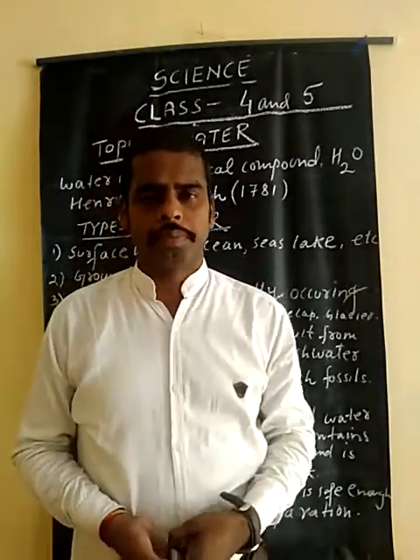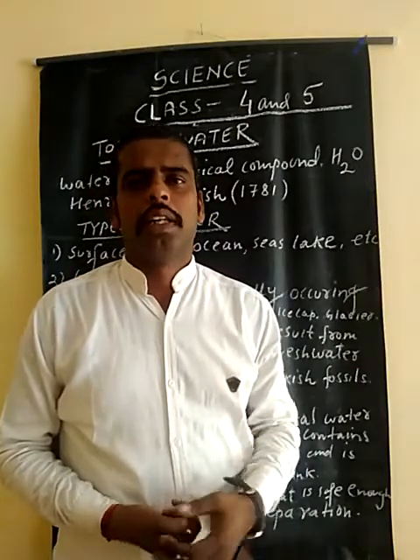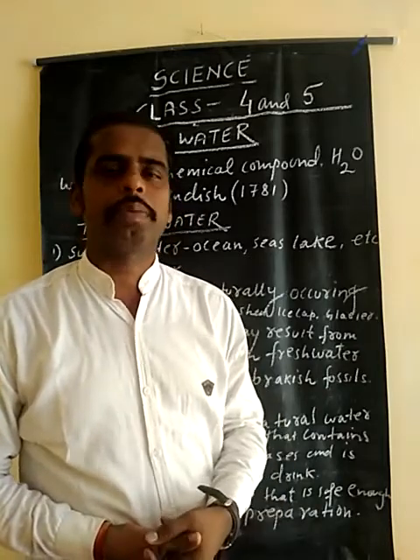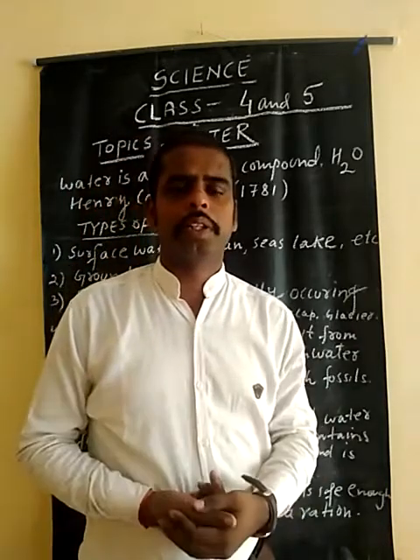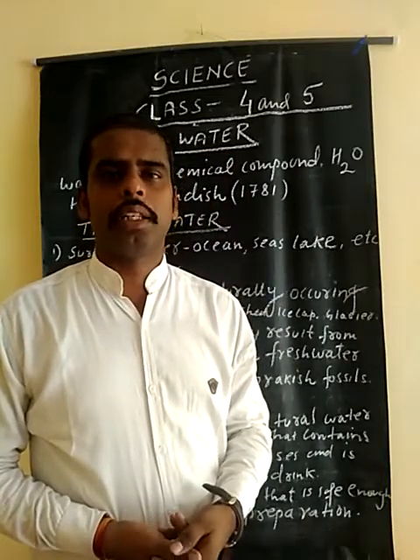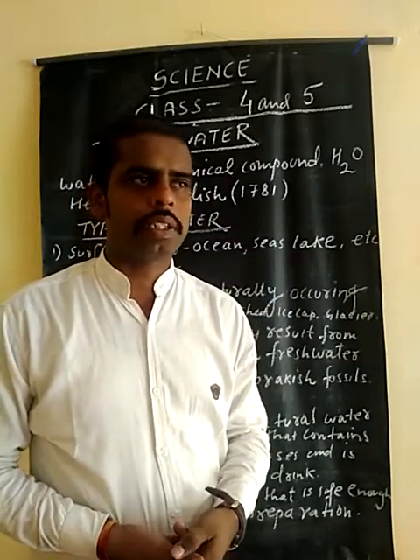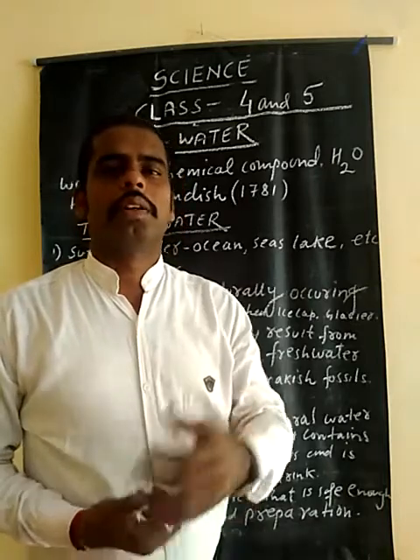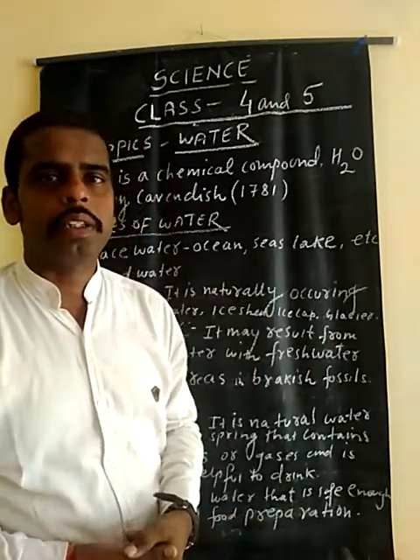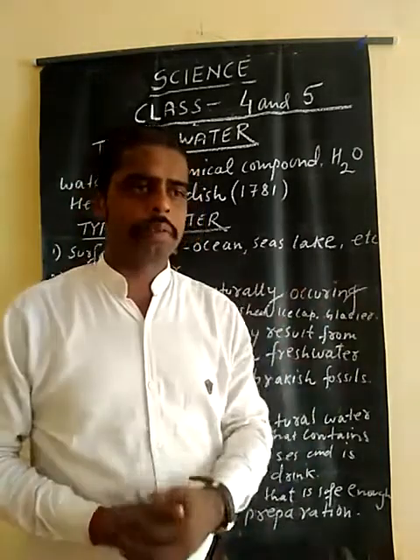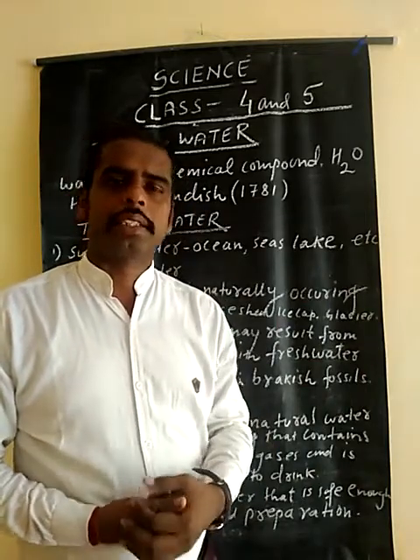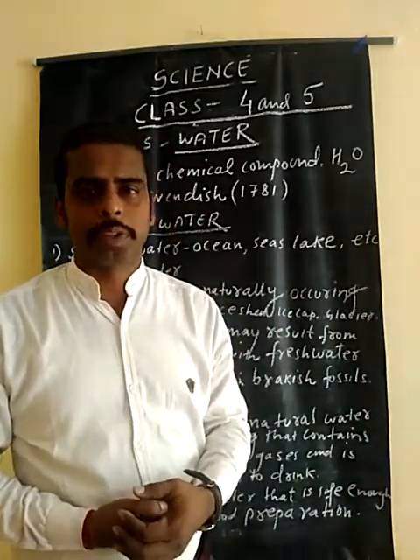And you know, water is a precious liquid. It covers about 70 to 75% of the earth's surface, 71% you can say. Our body is also made of about 75% water. So water is a requirement for all living organisms, whether plants or animals. So it is our duty to conserve water. You can conserve water by rainwater harvesting, and use water only as much as required.